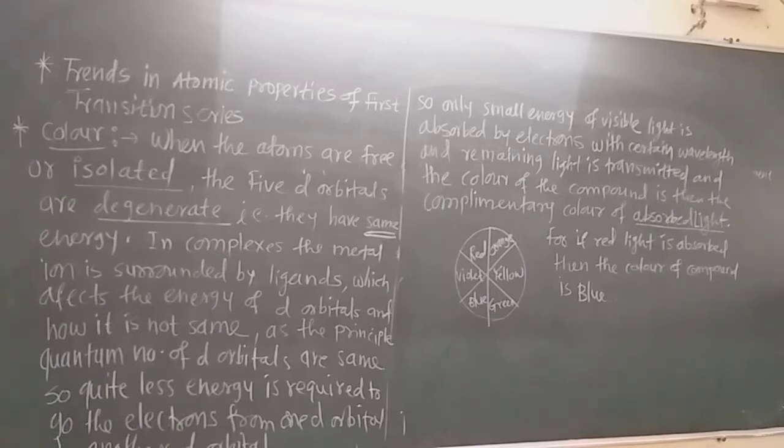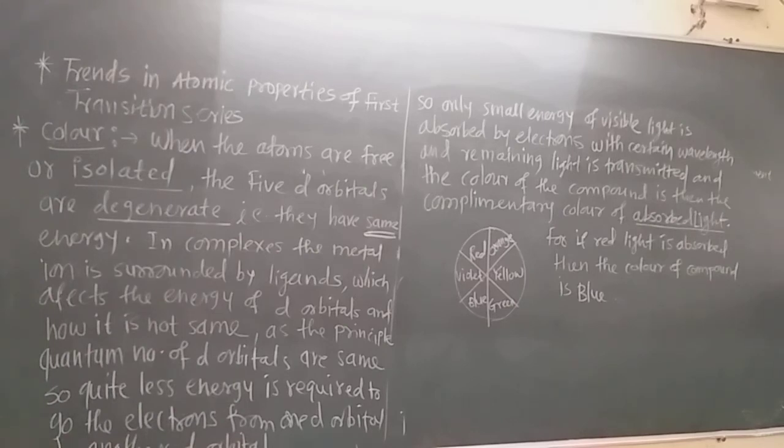Remember that it may be asked in the exam why a particular color is observed in the compounds of d block or transition elements. Now that is the reason. The ions having no unpaired electrons are colorless. If there is no unpaired electron, those compounds are white, that means they are colorless. Colorless compounds do not have unpaired electrons in their outermost d orbitals. All the electrons are paired.